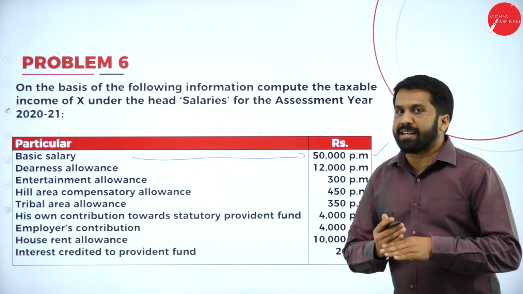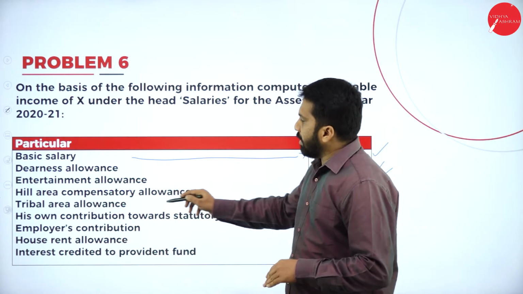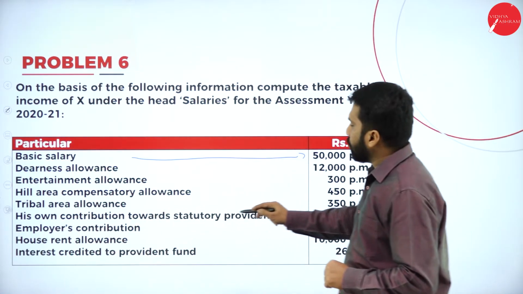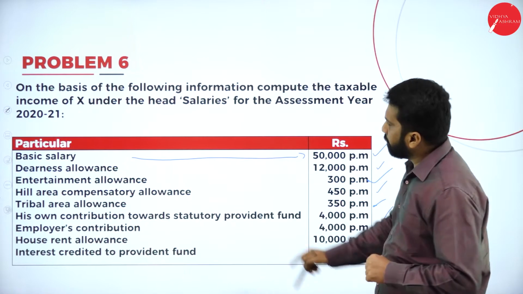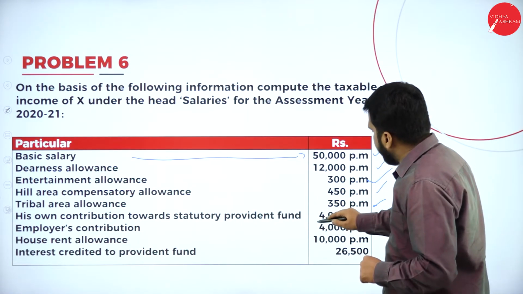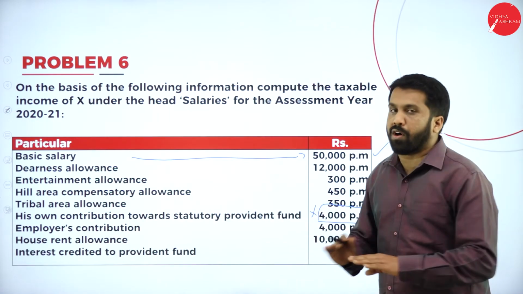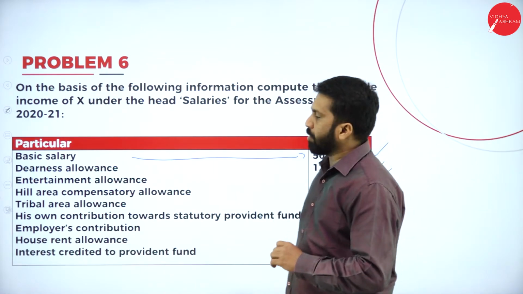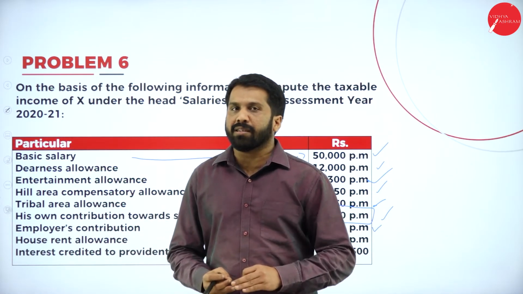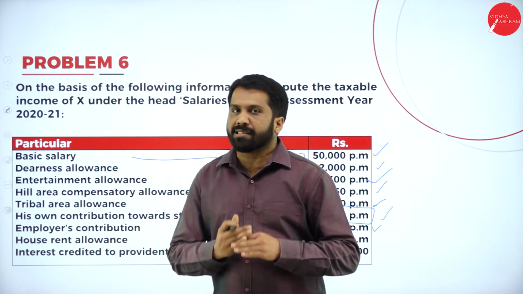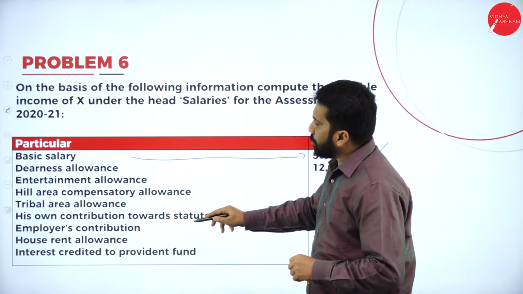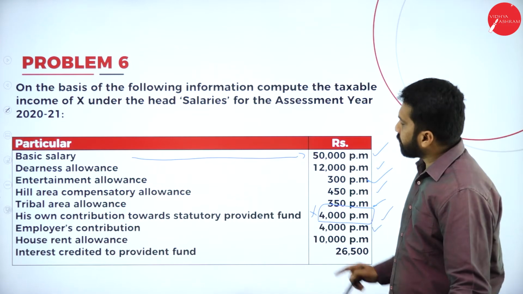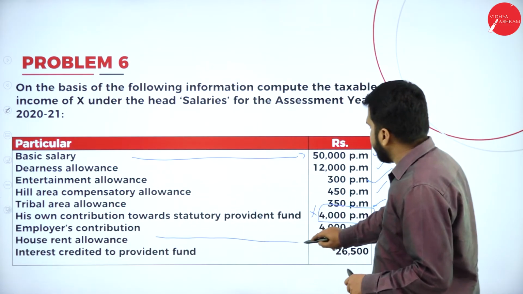I'll explain to you what that exemption is. We have a tribal area, same thing. Exemptions we have, I'll explain that. His own contribution towards statutory provident fund, 4,000. Employer's contribution, remember, his contribution we don't want for salary calculation. We want employer contribution. Why? Because he is paying, so no tax on that. He is receiving, then you have to calculate tax. Similarly, employee contribution, we will not calculate anything. Employer contribution, we want. Now, next part, house rent allowance, your HRA.